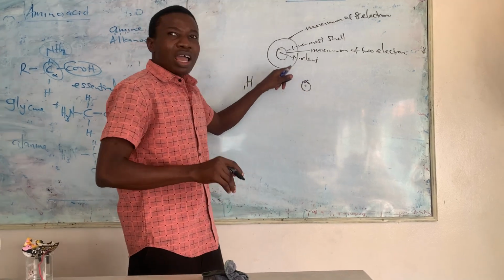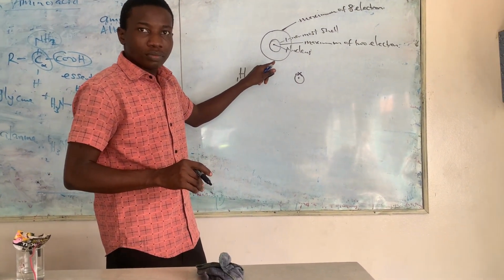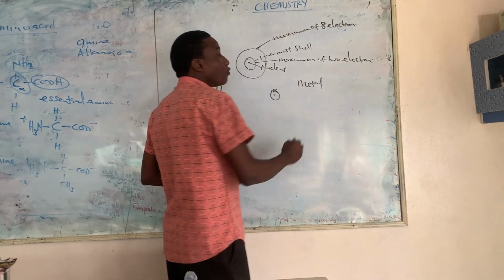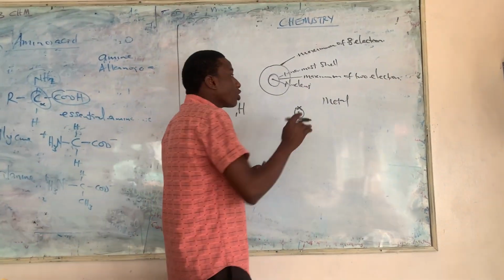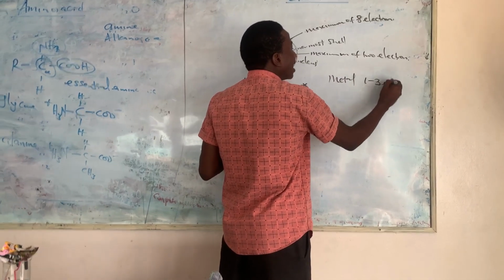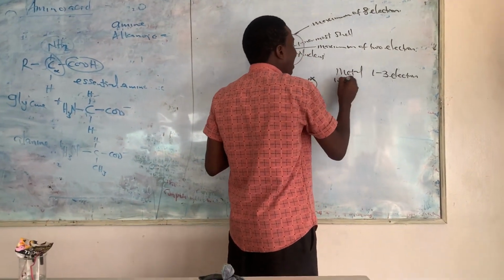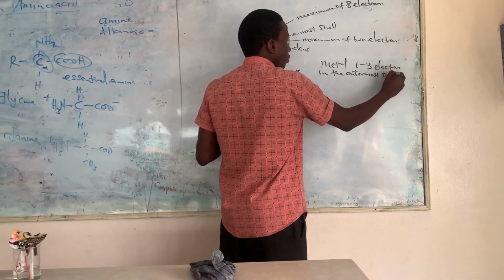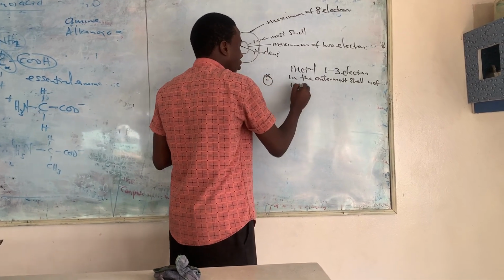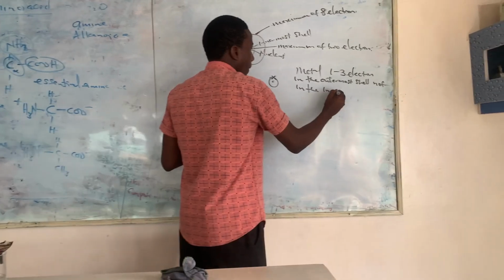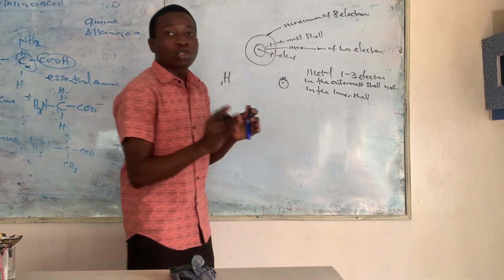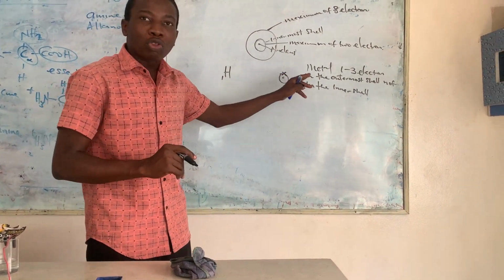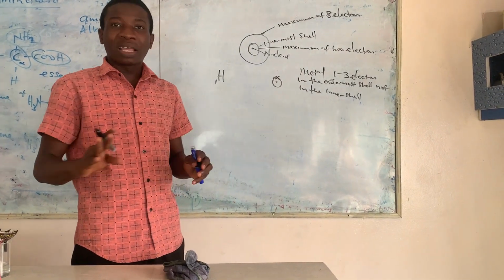So one thing is that metals always contain 1 to 3 electrons in the outermost shell, not in the inner shell. So anyone that you see that contains 1 to 3 electrons in the outermost shell, they are metals.